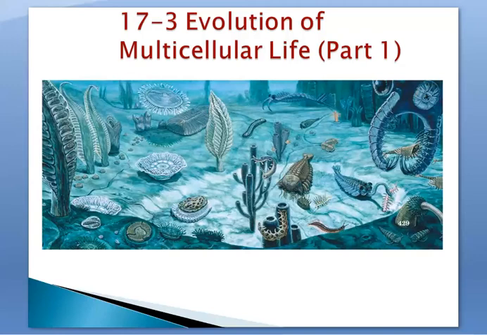The title of this section is called Evolution of Multicellular Life, so we're going to actually get to see how our first complex organisms formed, because we've been talking about up to this point what early Earth was like, and the only type of life on early Earth was our single-celled microscopic bacteria-like things, and then our origin of cells occurred then. So now we're going to take a look at all the different time periods. If you remember when we did that coloring sheet with all the different eras and periods, we're going to take a look at the major events that occurred in each one of those things.